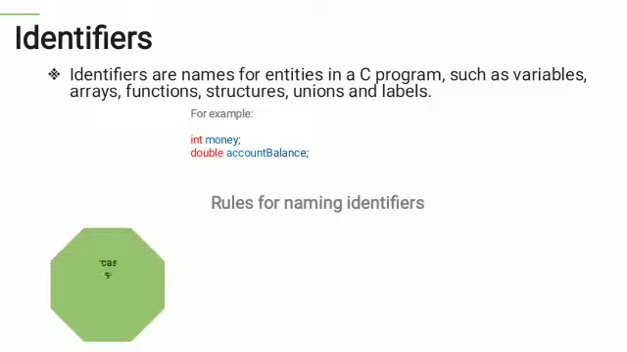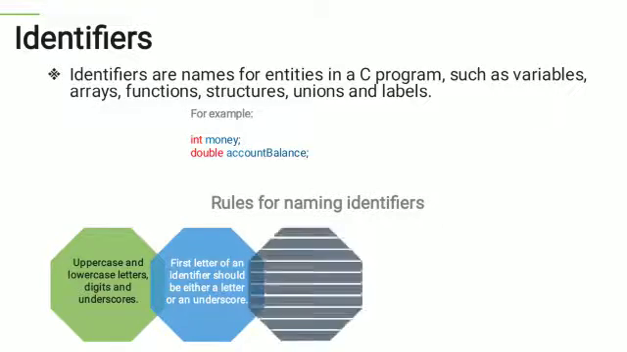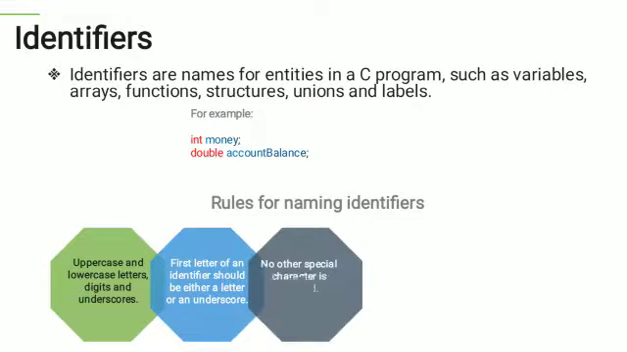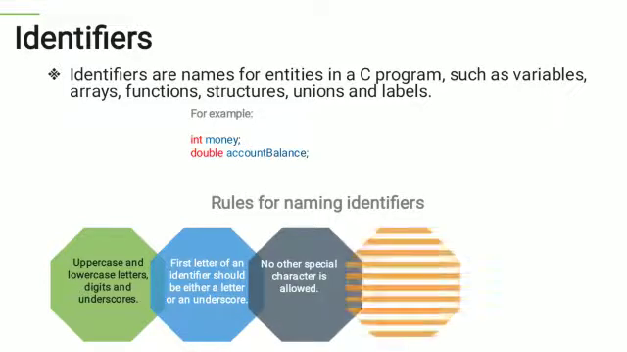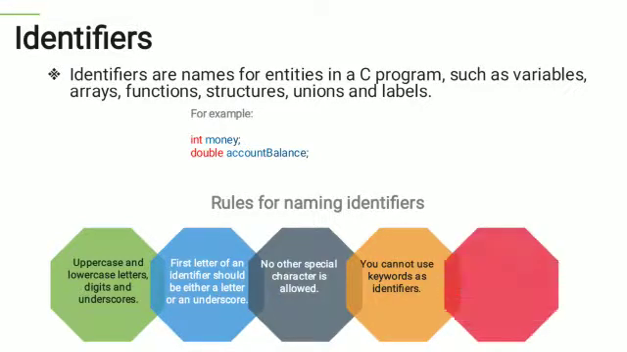It can be a combination of uppercase and lowercase letters, digits and underscores. The identifier should start with a letter or an underscore. No other special character or white spaces are allowed. You cannot use keywords as identifiers, and identifiers can be up to 31 characters long.